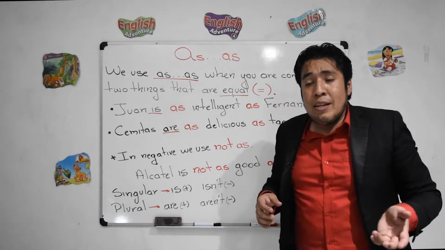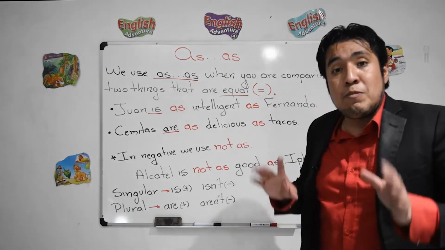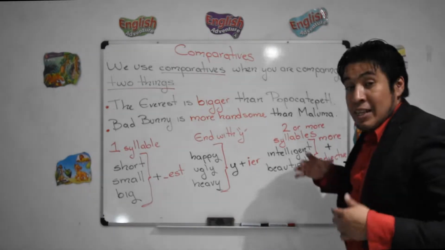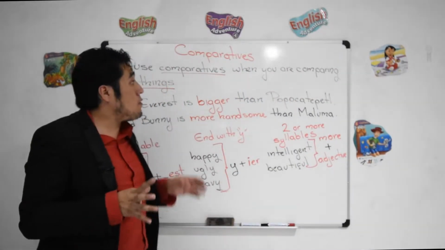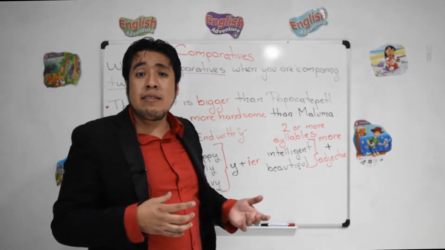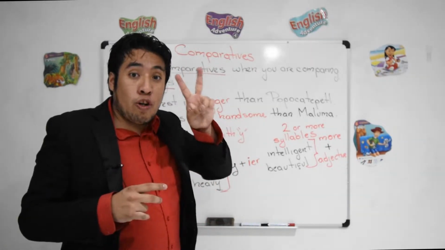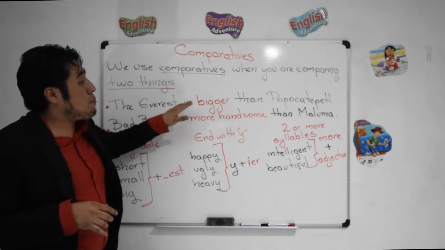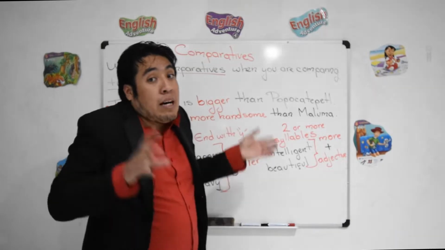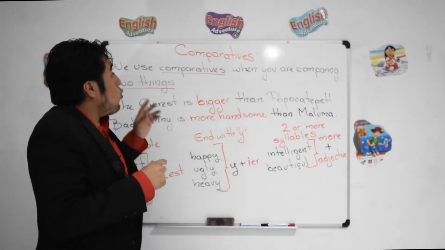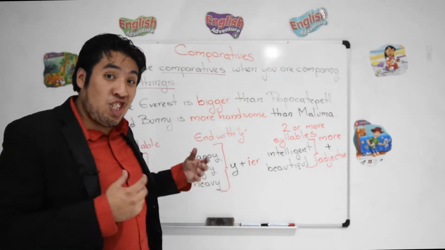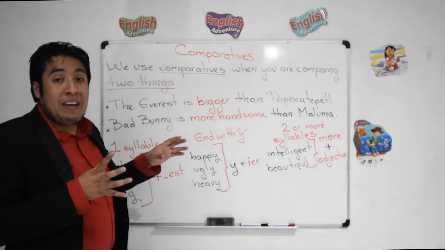Okay, what's the second part? We are going to talk about comparatives, but wait a minute. Perfect, okay? Now we have comparatives. And every time we talk about comparatives, it's because we are comparing two things, two ideas, two places, two people, right? But just two. So, the Everest is bigger than Popocatépetl, or Bad Bunny is more handsome than Maluma. I don't know, right? So, when we use comparatives, one more time we use adjectives, but now, yes, they change, right? And we use comparative adjectives.